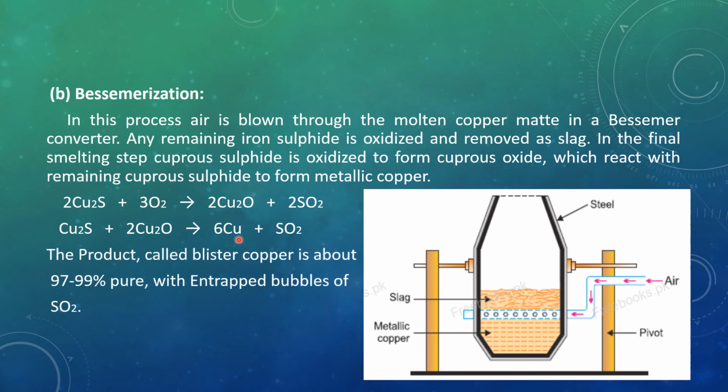And we get this metallic copper, it is almost 97 to 99% pure, and it is also called the blister copper because sulfur dioxide leaves the surface and produces holes in this. So these entrapped bubbles of sulfur dioxide give it an appearance just like blisters, and we say that it is the blister copper.